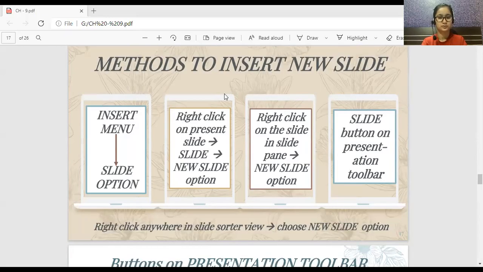Now methods for inserting a new slide, 5 methods are there. First is Insert menu, Slide option. This is the command. Second method, right click on the slide and then choose the new slide option.